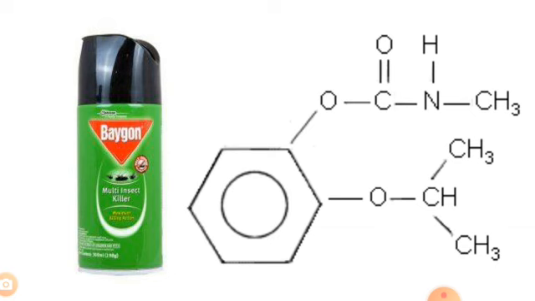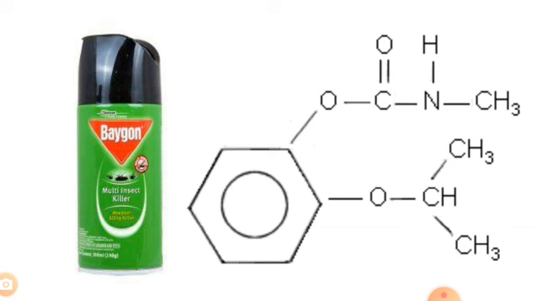So what are the properties of Baygon? It is a white solid, melting point is 91 degrees centigrade. It is soluble in polar solvents and slightly soluble in water. It is formulated as emulsion concentrate, that is 20%, wettable powder, 50%, and dust. The active ingredient has essentially a rapid knockdown effect.